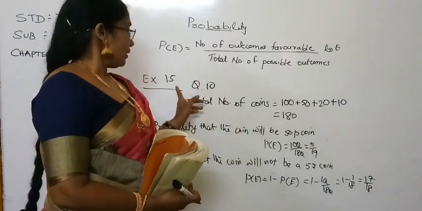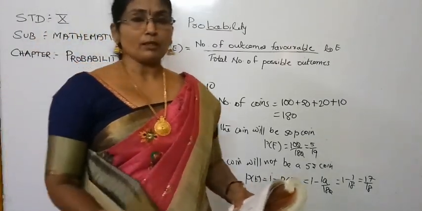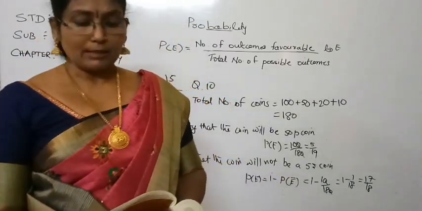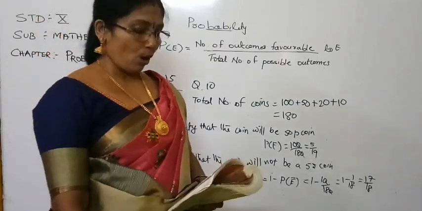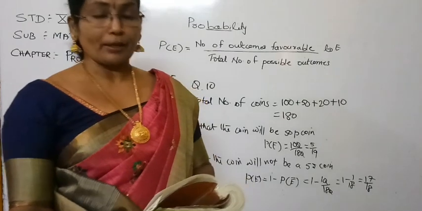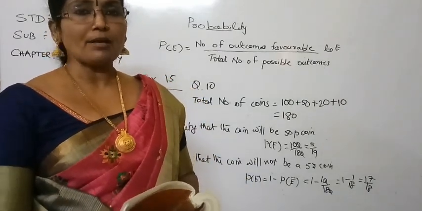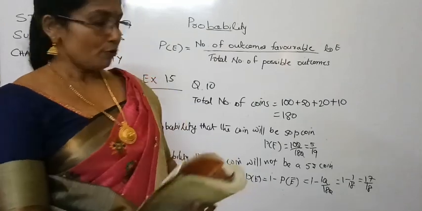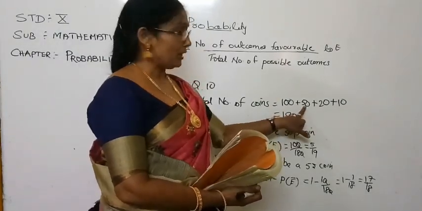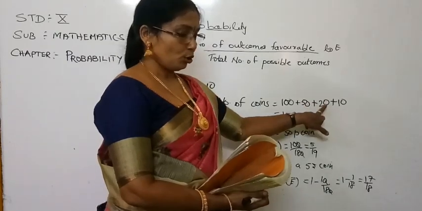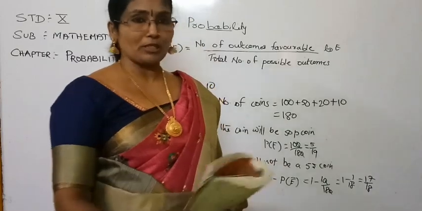Exercise 15, question number 10. You just look. A piggy bank contains some coins: 50 paisa coins, 1 rupee coins, 2 rupees coins, and 5 rupees coins, and their number is given. 100 fifty paisa coins, 50 one rupee coins, 20 two rupees coins, and 10 five rupees coins.